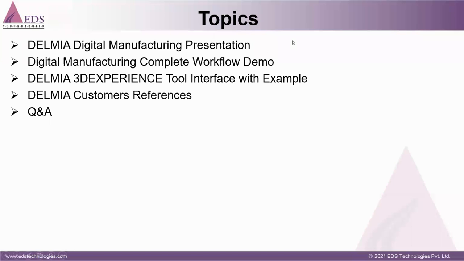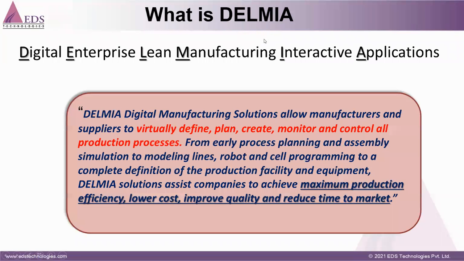Coming to the next slide, first we understand what Delmia is. Delmia is the Digital Enterprise Lean Manufacturing Interactive Application. The goal of Delmia is to give a solution to manufacturers, from large OEMs to small tier 1 and tier 2 companies.